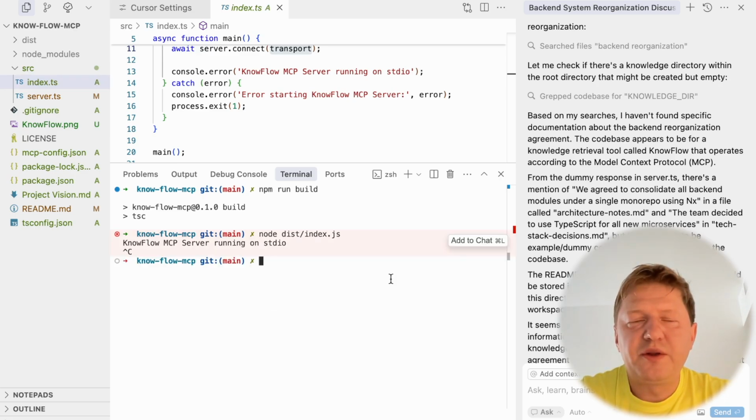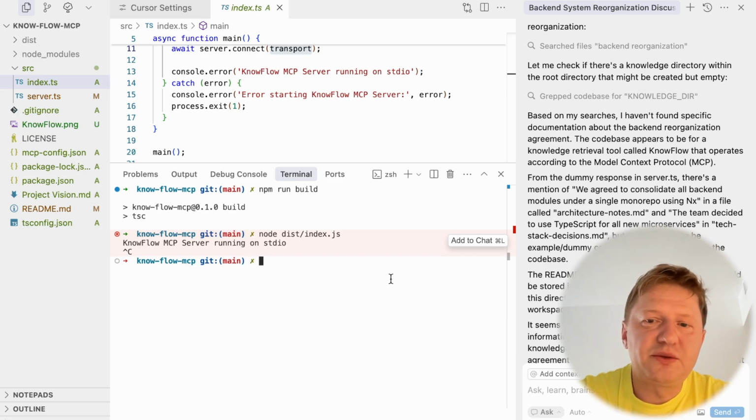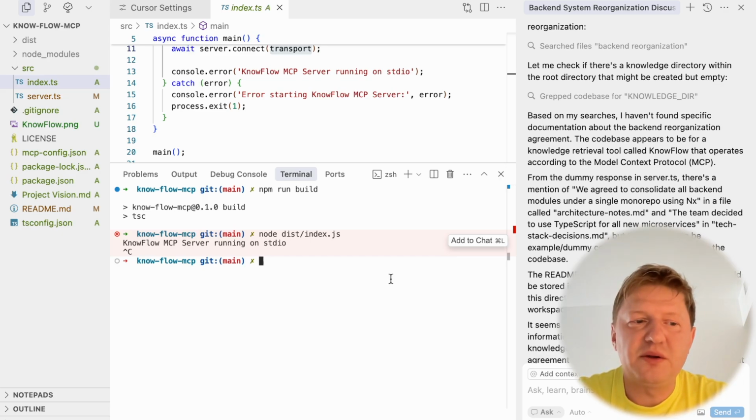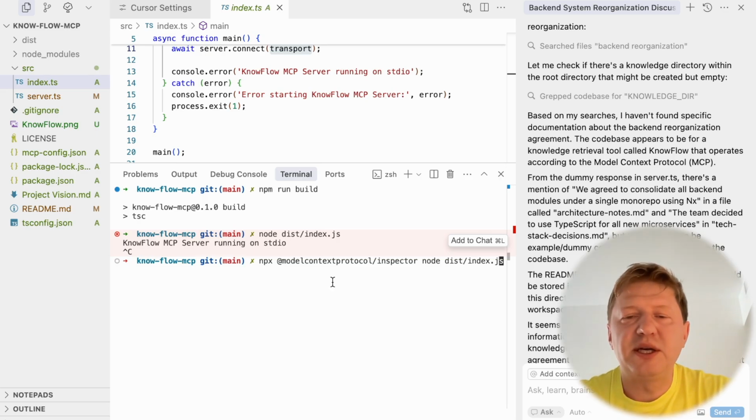Before you configure your MCP server to a real system like Cursor, it makes sense to check in general how it looks. And there is a tool for that. It's called MCP Inspector, and we can always run our MCP server using this MCP Inspector and check the interfaces, check the behavior, check how it works, etc. And this is pretty simple. You can find this in the documentation for the SDK, but in general we are running it as a package inspector, and we are providing the way to run our MCP server.